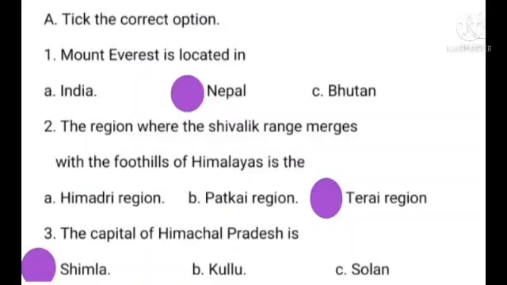Let's discuss book exercise. Children, take your book, page number 20. A. Tick the correct option. Question number 1. Mount Everest is located in dash. Option A, India. Option B, Nepal. Option C, Bhutan. The answer is option B, Nepal.